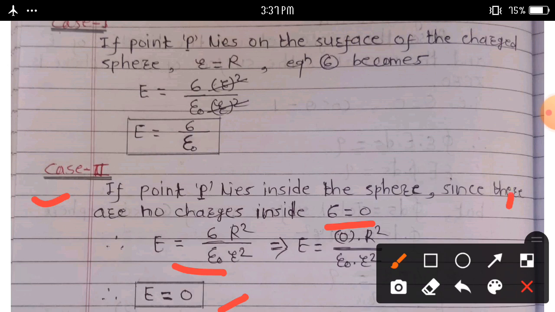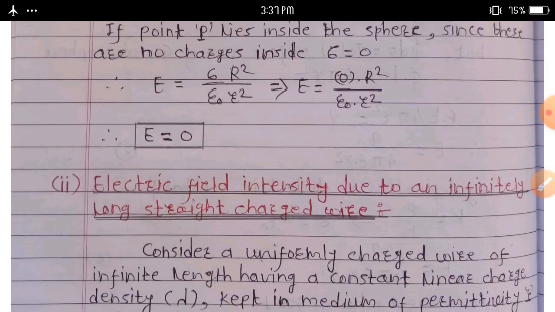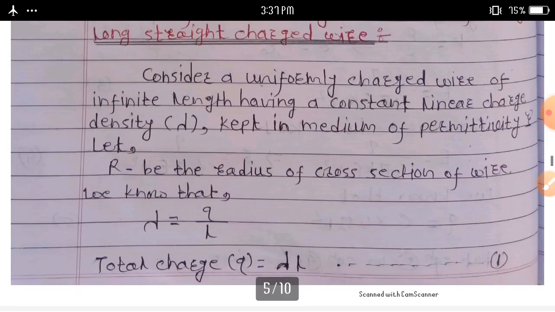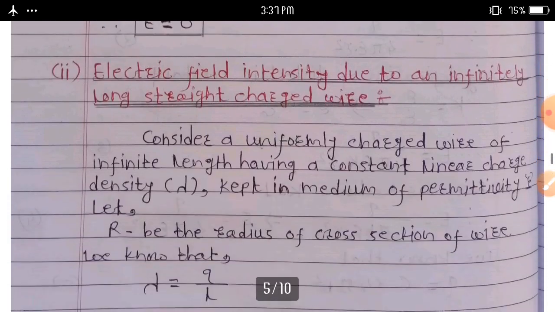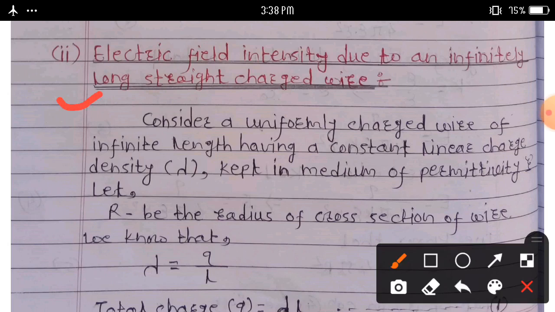This is the first application of Gauss law, and then we discuss the second application: electric field intensity due to an infinitely long straight charge wire. Electric field intensity due to an infinitely long straight charge wire.